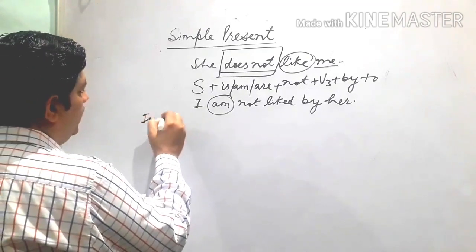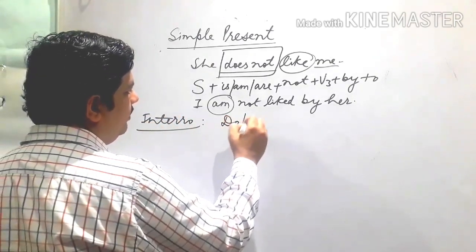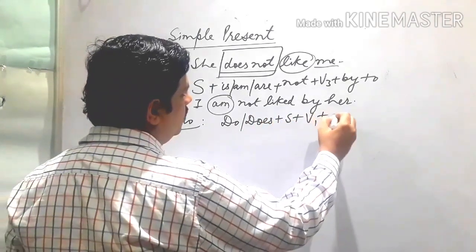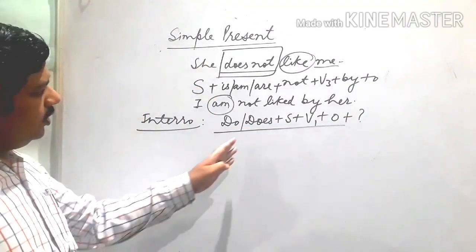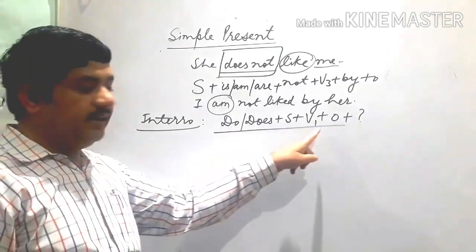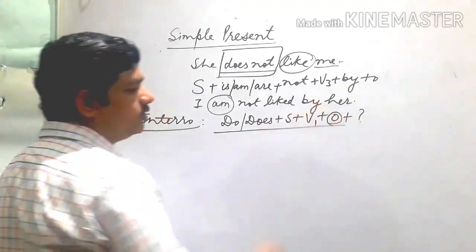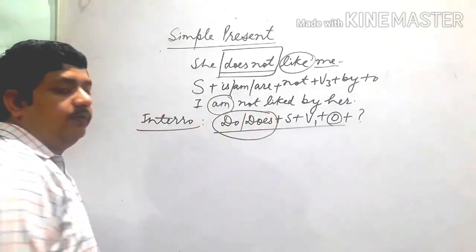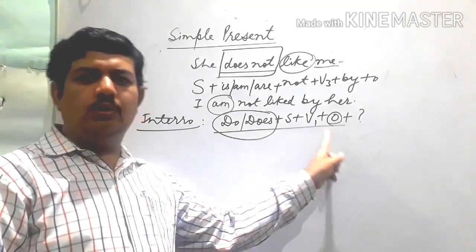Now when you talk about an interrogative sentence, that is also quite different. The structure of interrogative will be like this: do, does, subject, first form, object, question mark. This structure you will get. Okay? But you need not be afraid of this kind of structure. Quite easy it is. Suppose you get this active sentence. So how do you change it into passive? According to this object, you have to put the helping verb first in the beginning. Because if active is interrogative, passive will also be interrogative. This is the rule.